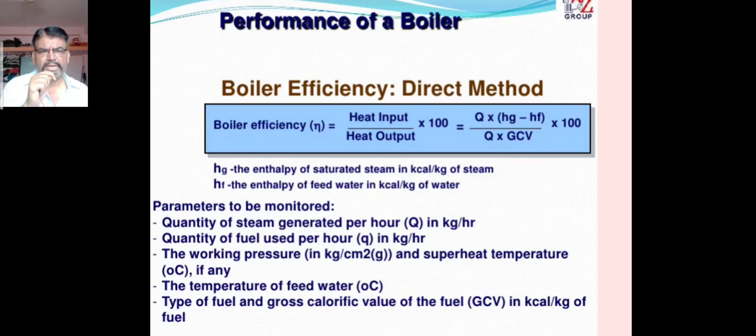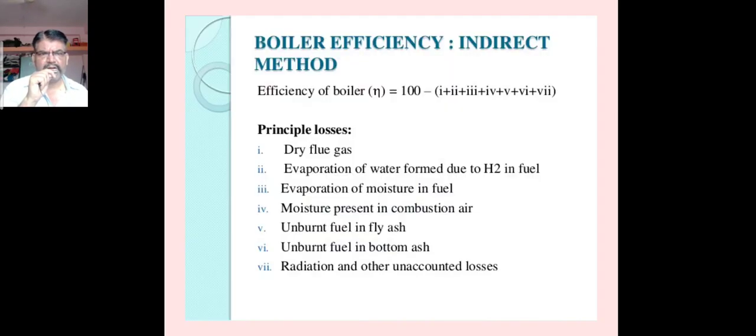The quantity of steam generated per hour, measured in kg per hour, the quantity of fuel used per hour, that is kg per hour, the working pressure, that is in kg per square centimeter, the superheated temperature, measured in degrees Celsius, the temperature of feed water, the type of fuel, and the gross calorific value, or only the calorific value, briefly written as CV or GCV, measured in kilocalories per kg of fuel. That is about the direct method.